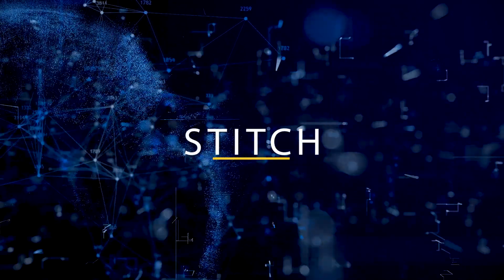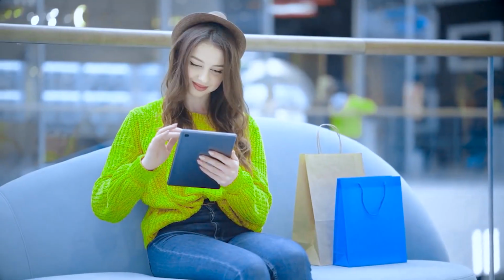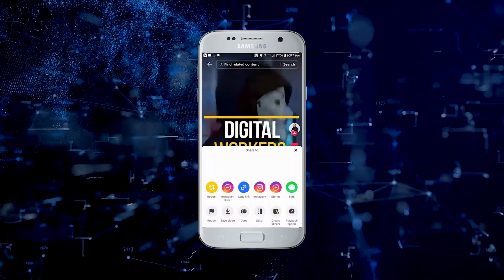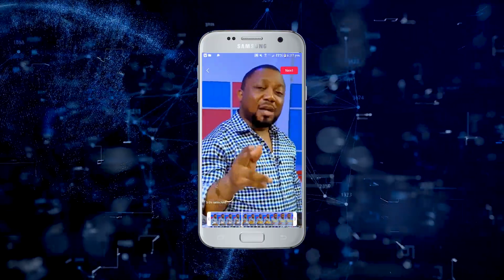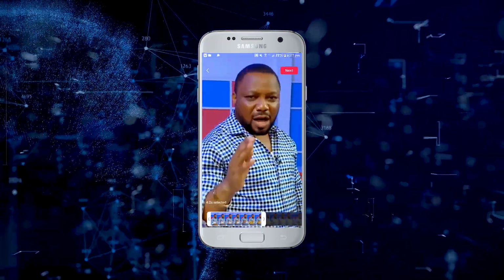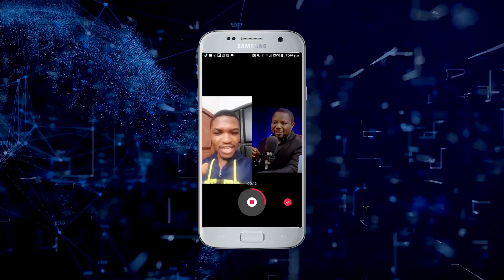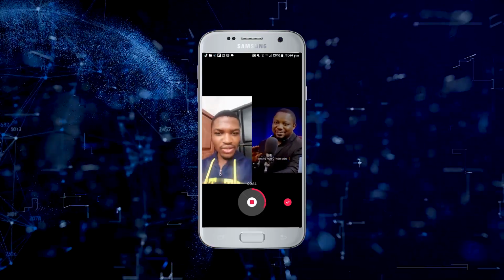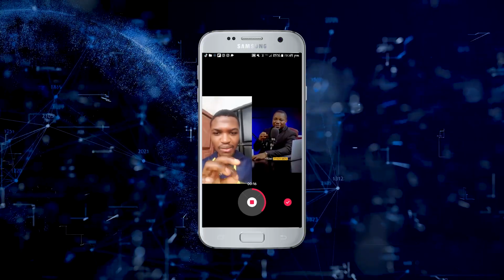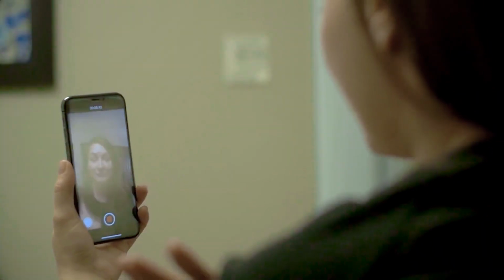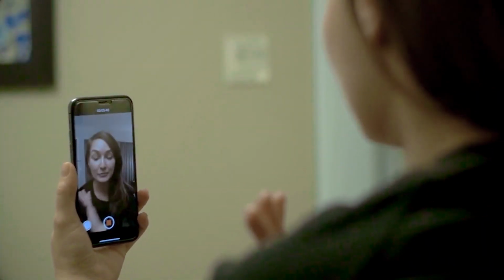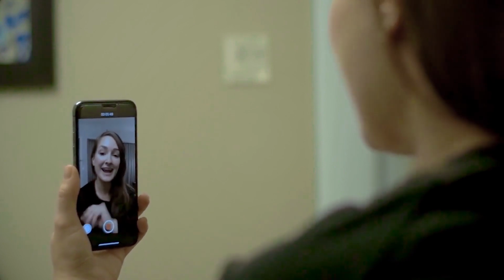Duet, Stitch, and video replies to comments are great ways to engage with this strategy. Stitch is a tool that allows you to clip and integrate moments from other TikTokers' content into your own. Duets allow one user to record a duet with another user by commenting alongside the original creator's video in real time. Video replies to comments let you create new video content based on comments or questions on your previous post.